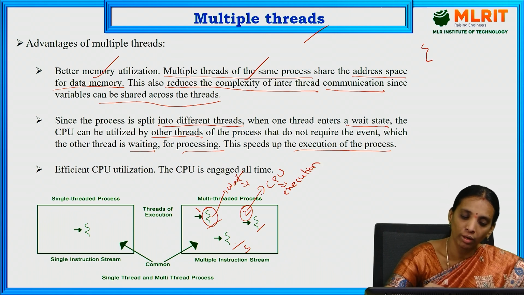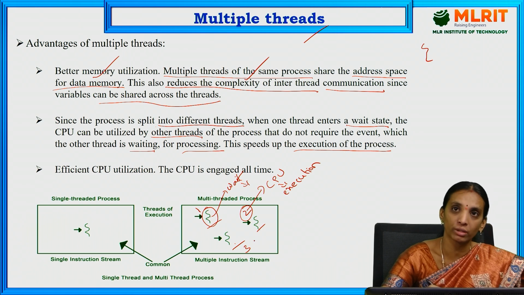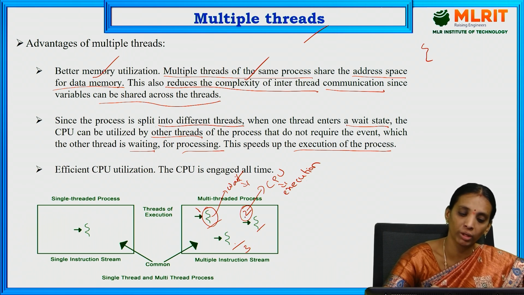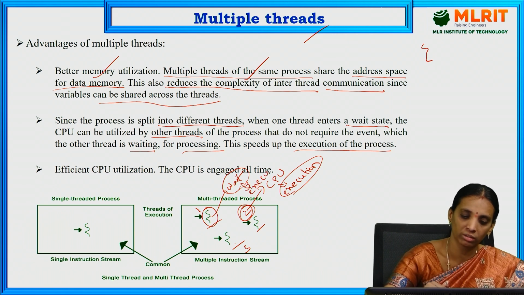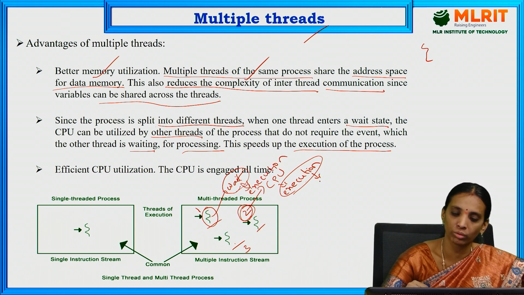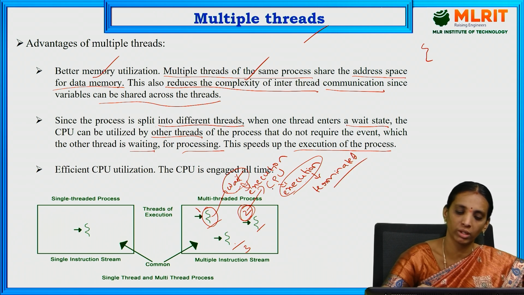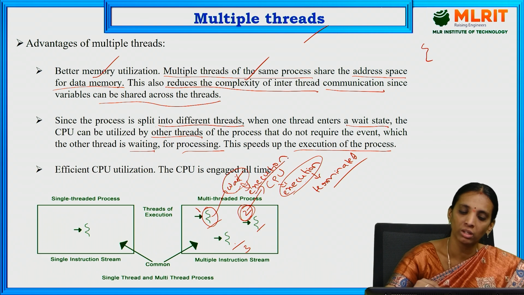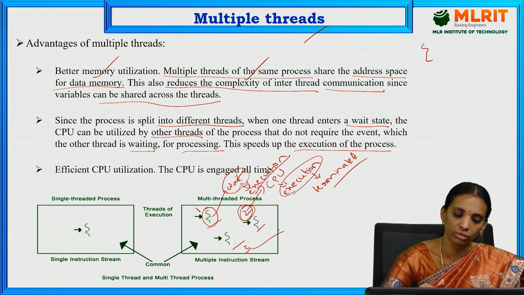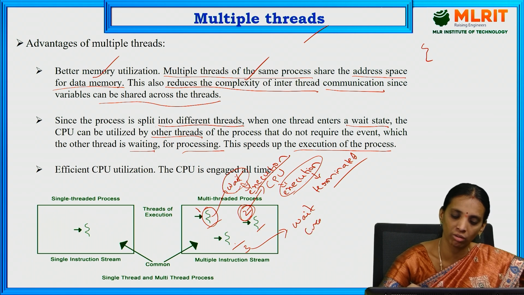So therefore, the entire process will not be stopped. The execution process will happen for thread 2 after completion of the execution state of thread 1. Whatever thread was in the waiting state previously comes to the execution state. Now it goes to the terminated state. Whenever it goes to the terminated state, another thread goes to the execution state. Now the third thread will be either in the wait state, create state, or ready state.